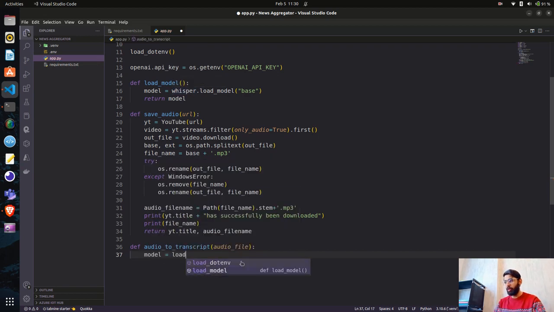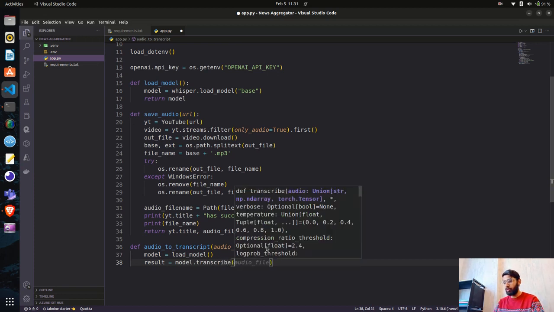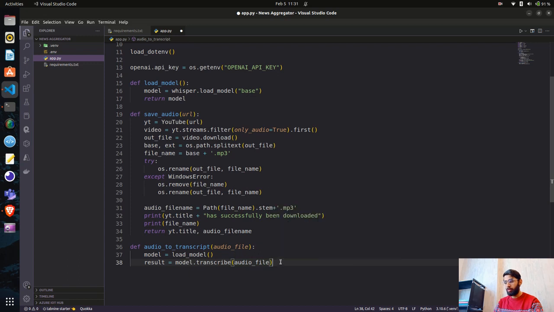We'll say load model. So here we are loading the model, and now we'll write a result, and from here we are getting the audio. So we'll say model.transcribe, and here we'll pass the audio file. Now we have the result.